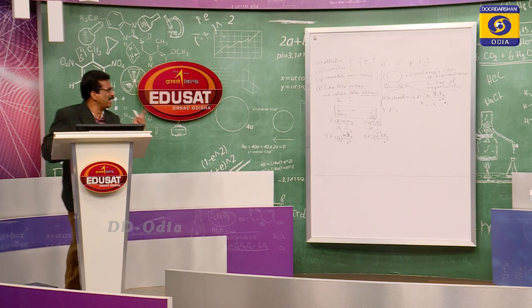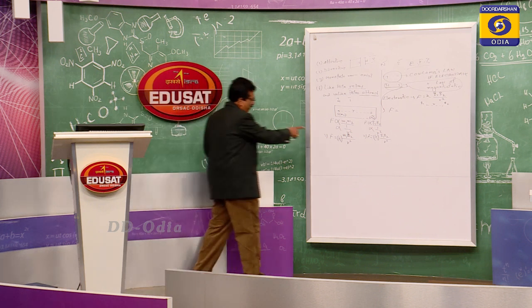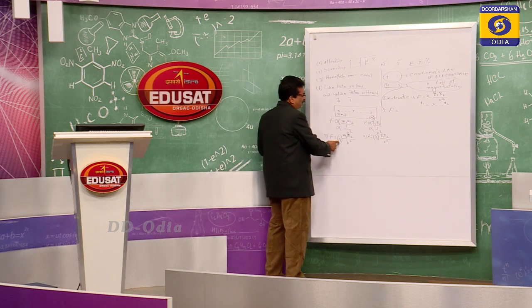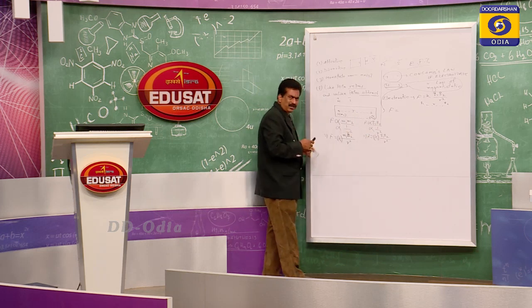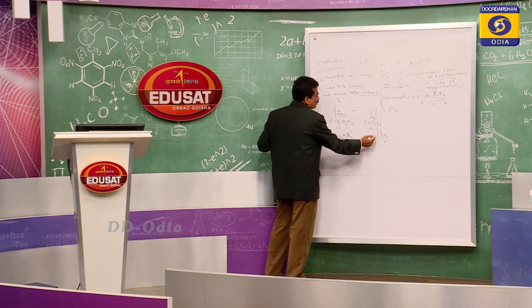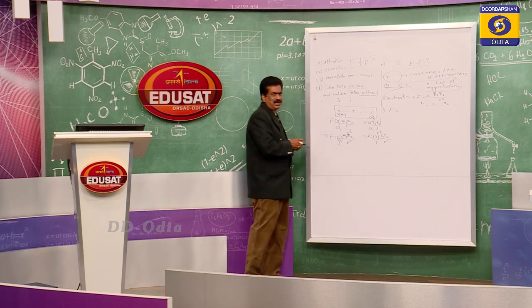So between those two poles, if the distance is r, then F is equal to this much for the magnetostatic, and F is equal to this much for the electrostatic. For the electrostatic, this k is known as the proportionality constant. This is also known as the proportionality constant.